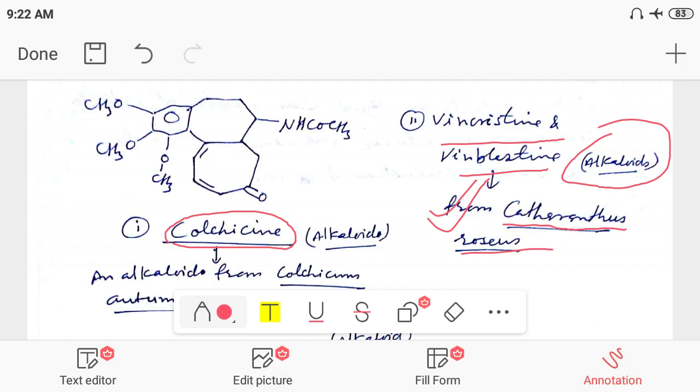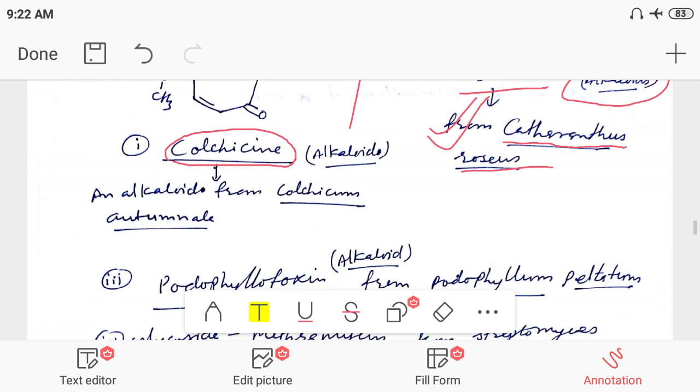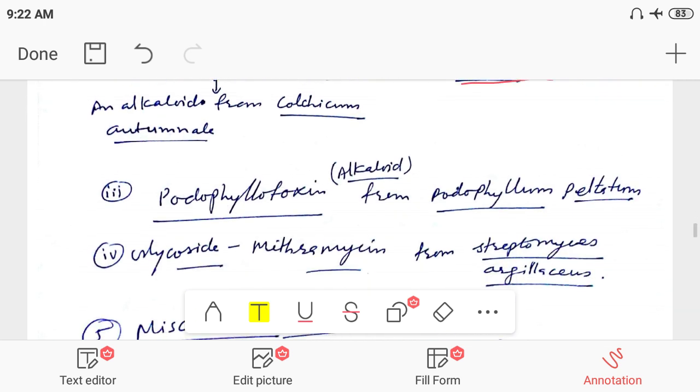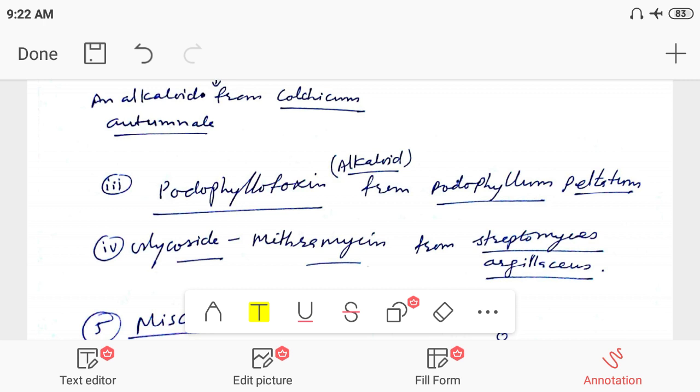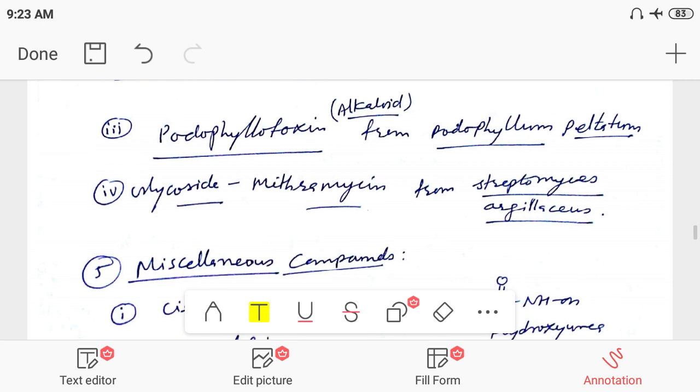Next, another plant product is podophyllotoxin. Podophyllotoxin is obtained from Podophyllum peltatum.